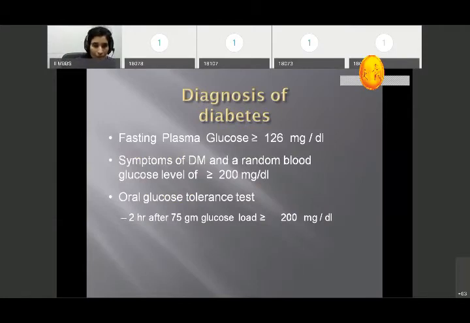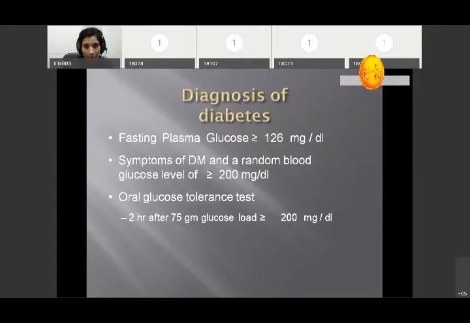How will you diagnose diabetes mellitus? It is the plasma fasting glucose level, which is more than 126 milligram per deciliter. Normally, fasting it is around 90 to 100, and if it is more than 126, it is labeled as diabetes mellitus. Then the symptoms of diabetes mellitus plus the random blood sugar level. Random means the patient is not fasting or PP is not counted in that. The random blood sugar level is more than 200 milligram